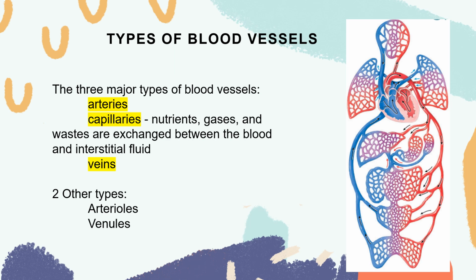Your blood circulates throughout the body within a closed system, which is what we call your blood vessels. Your blood vessels are tube-like structures that are capable of expanding or contracting, or what we have your vasodilate or vasoconstrict. And there are three major types of your blood vessels. We have your capillaries, your arteries, and your veins.